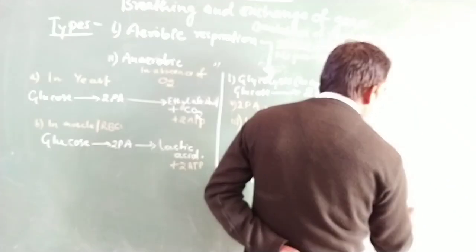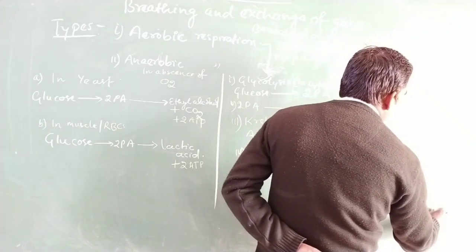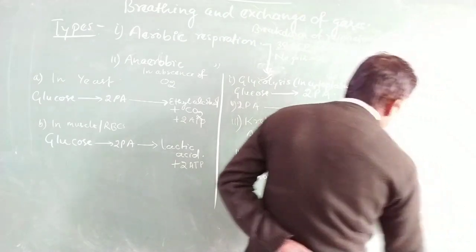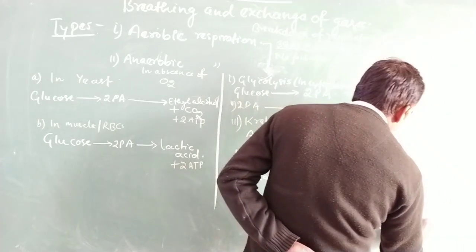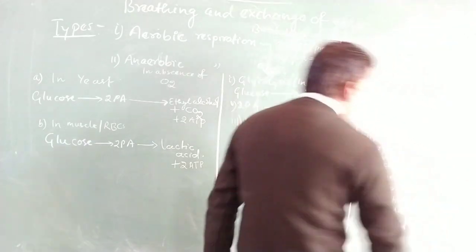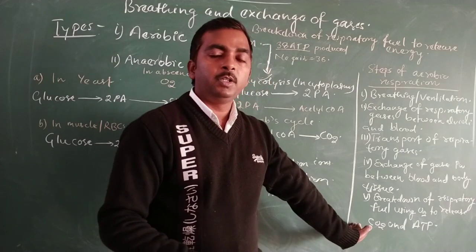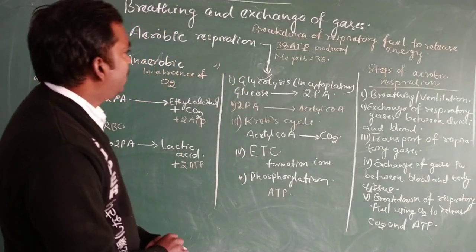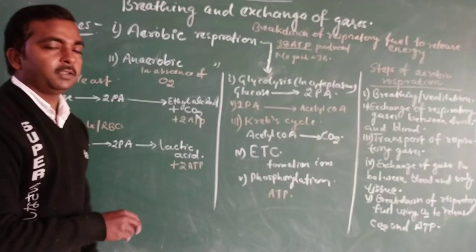Respiratory fuel is broken down using oxygen to release carbon dioxide and ATP. So these are the various steps during aerobic respiration, and before this we discussed the types of respiration.